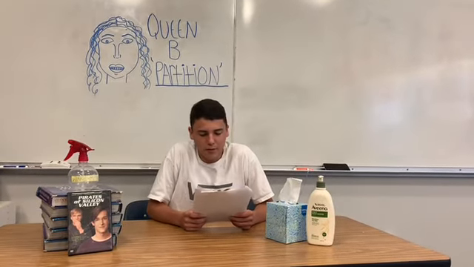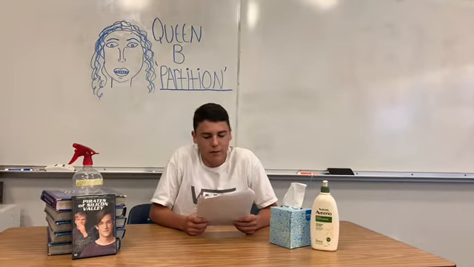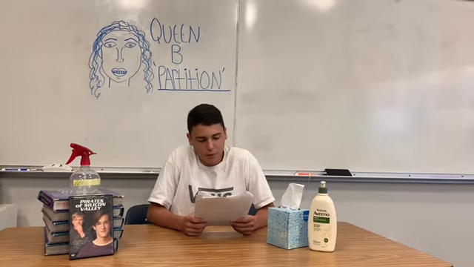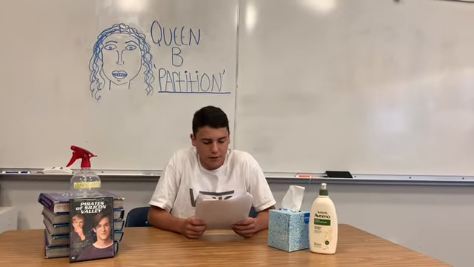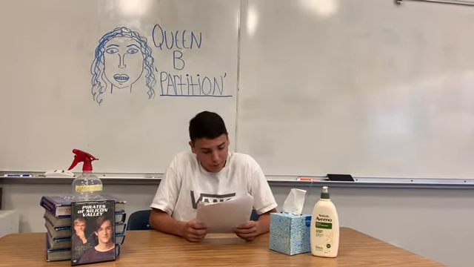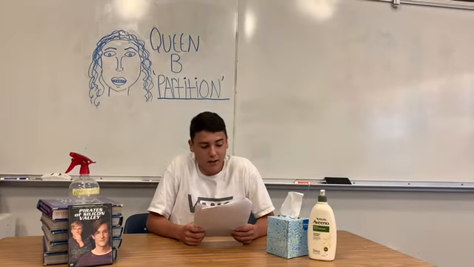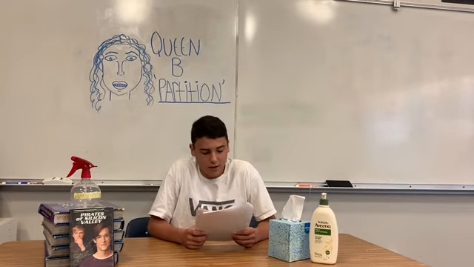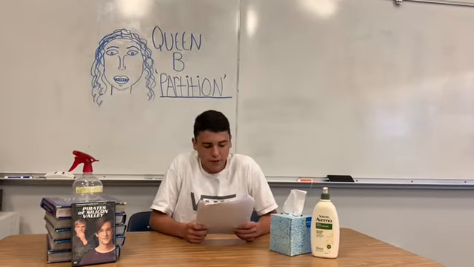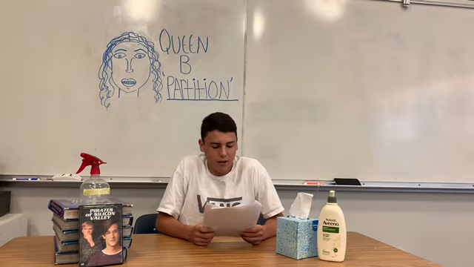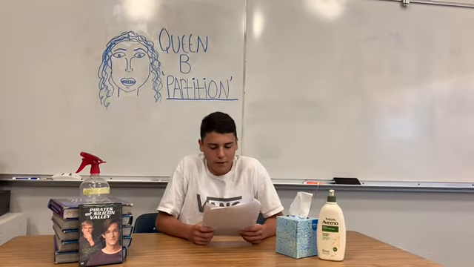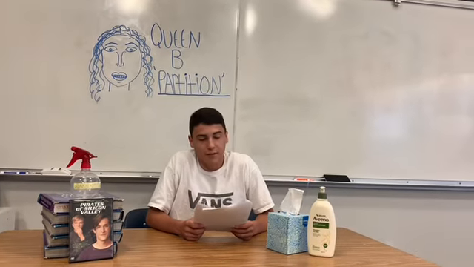Partition triggered rifts, mass casualties, and a colossal wave of migration. Millions of people moved to what they hoped would be a safer territory, with Muslims heading towards Pakistan and Hindus and Sikhs in the direction of India. As many as 14 to 16 million people may have been eventually displaced, traveling on foot, in bullock carts, or by train.